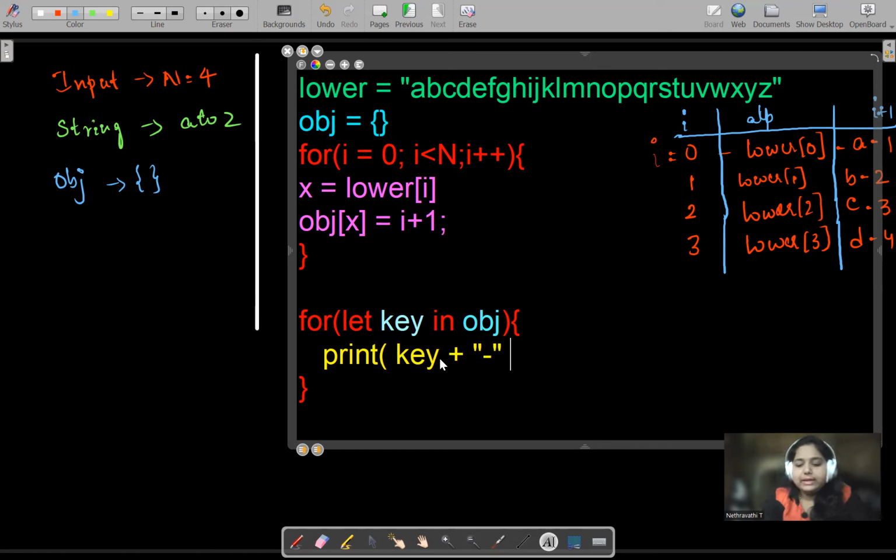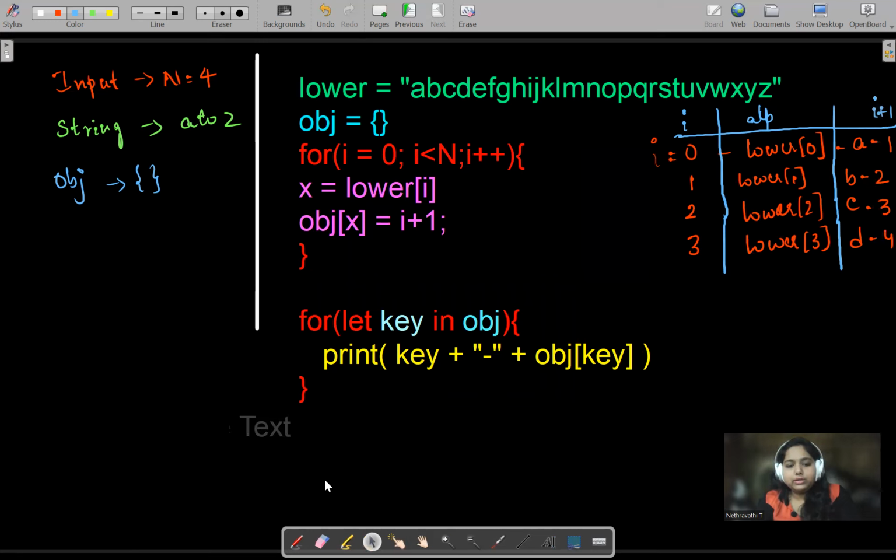So hyphen is added, and also the value is added at the last. Value is nothing but object of key, and we are doing that as object of key over here. And this is how we will get the output. This is the pseudocode, and here are the iterations, like how we have got the things. So this is how the objects will work.